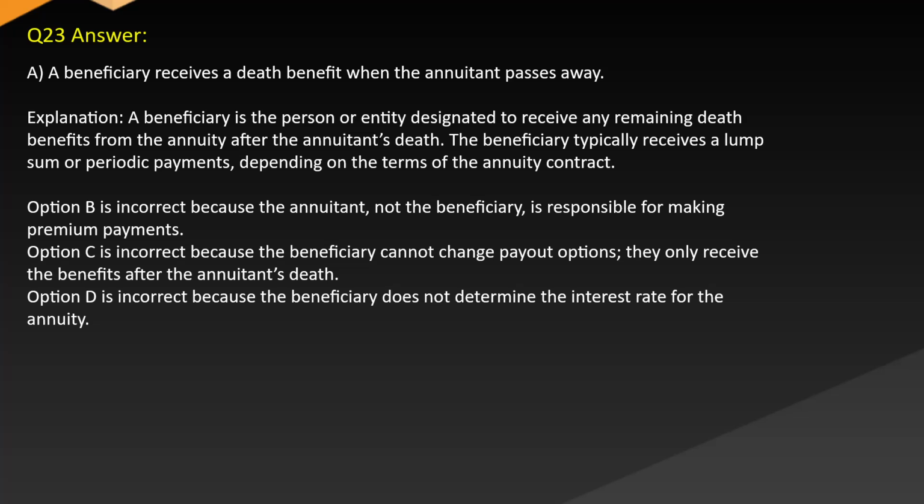Option B is incorrect because the annuitant, not the beneficiary, is responsible for making premium payments. Option C is incorrect because the beneficiary cannot change payout options. They only receive the benefits after the annuitant's death. Option D is incorrect because the beneficiary does not determine the interest rate for the annuity.